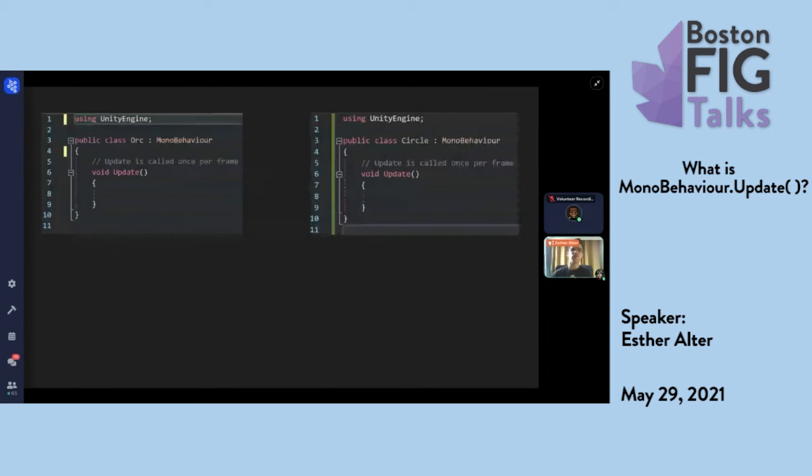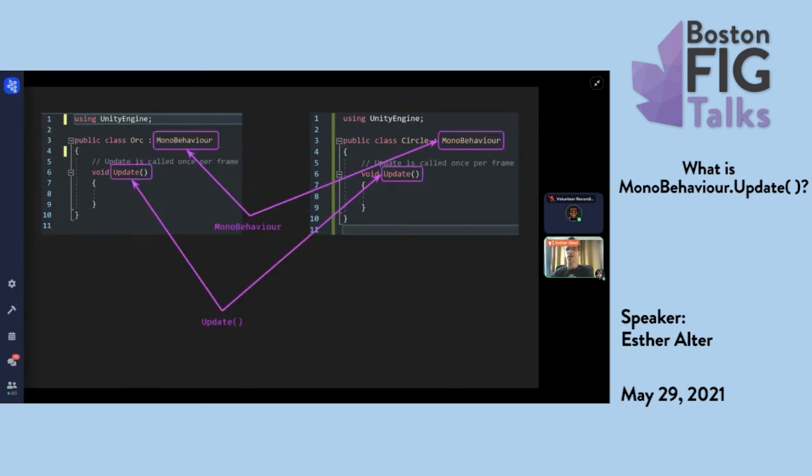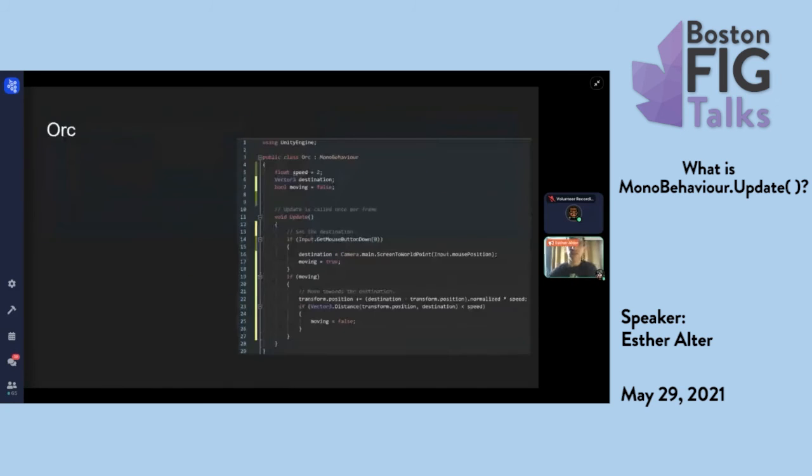So in Unity, if I wanted to set up the same example as before, it would look like this. I would make an orc script and a circle script. Both of them are subclasses of MonoBehaviour, and they both have this update method. We're calling them methods now because we're back in C#. Before we were calling them functions. This is what an orc class could look like when I just write the whole thing.